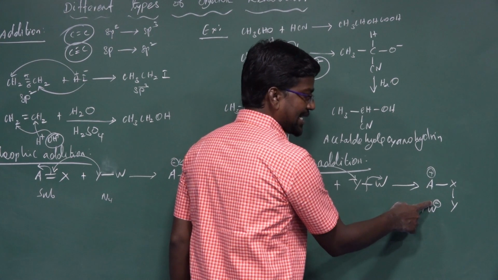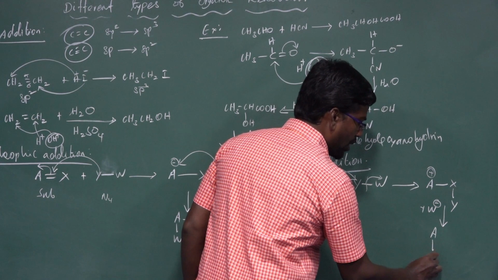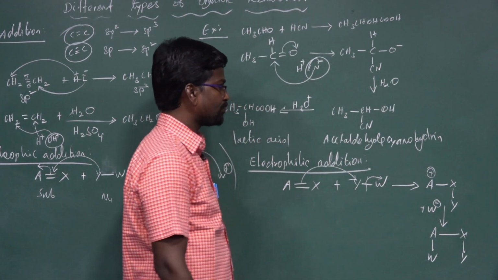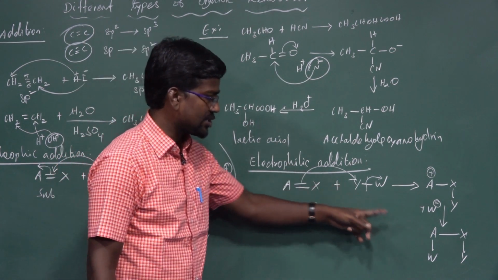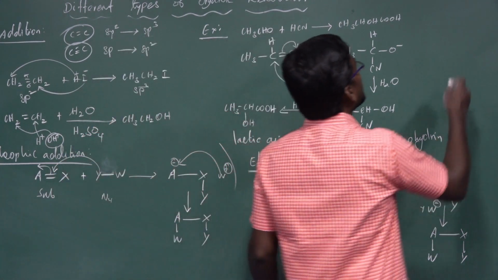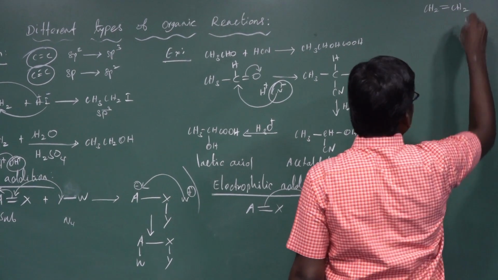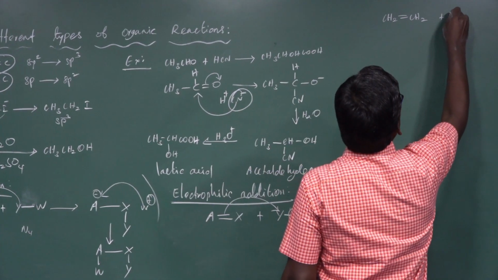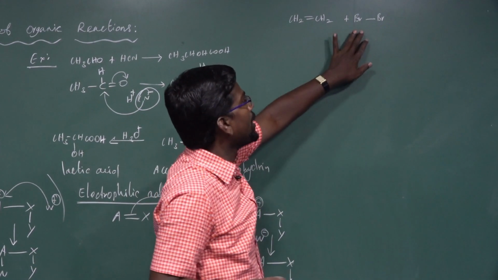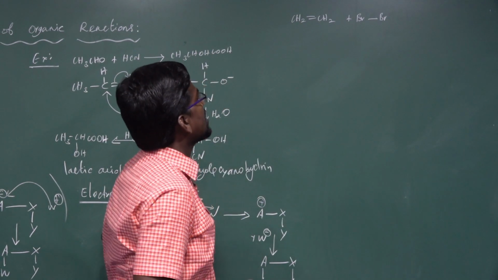The W minus ion can combine with the A plus ion to form a new product, A-W and X-Y. This product is known as the electrophilic addition product. For example, the carbon-carbon double bond of ethene, CH2=CH2, reacts with bromine, Br-Br. Here the bromine molecule is an electron deficient species, an electrophile.